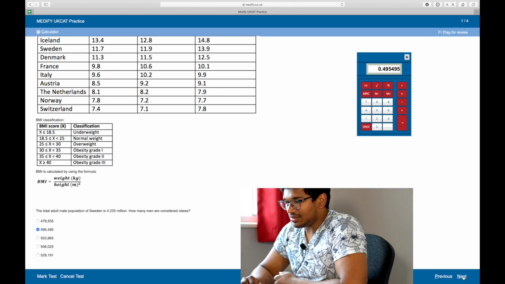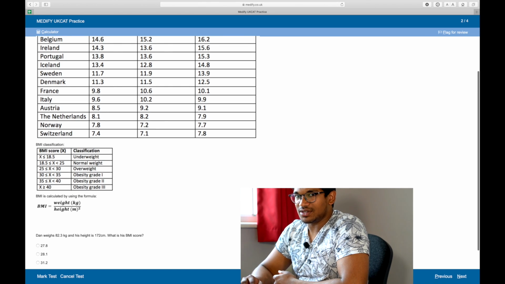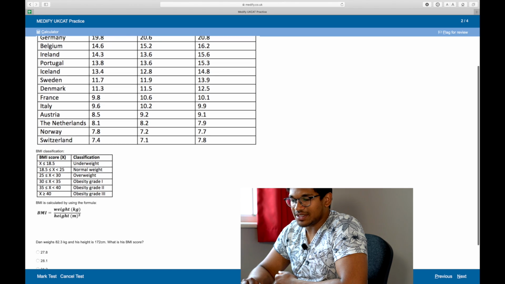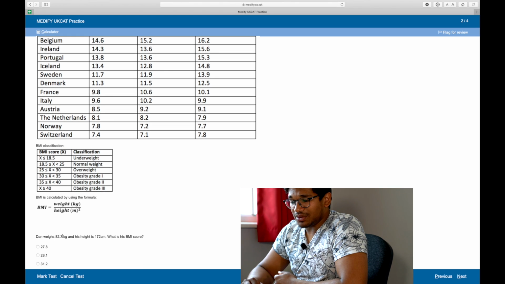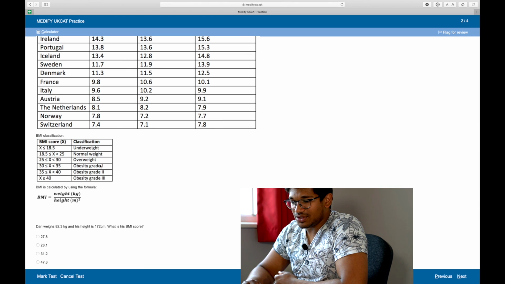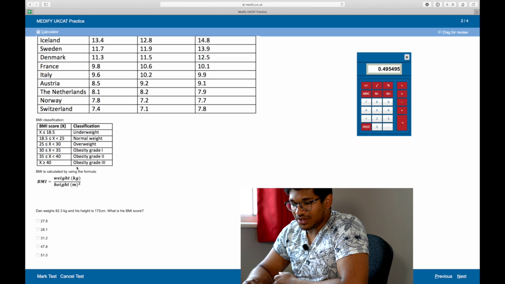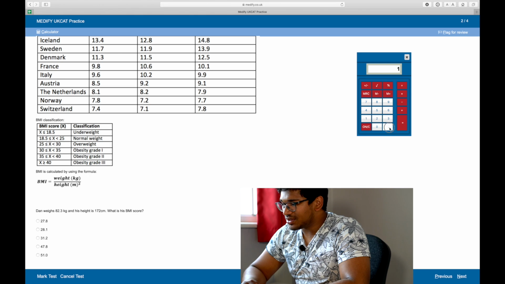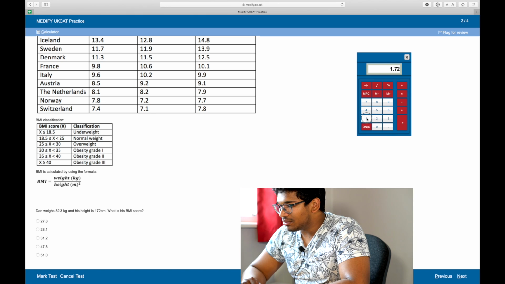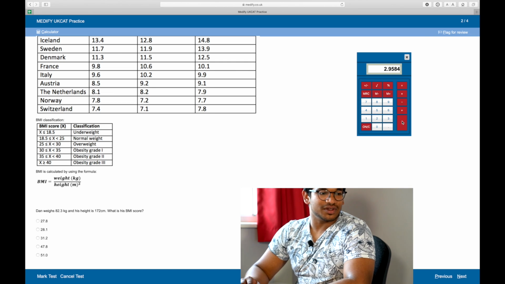Great. So you see I'm using shortcuts already. I'm converting percentages into decimals, which makes it far easier. Dan weighs 82.3 kilograms, his height is 172. What is his BMI score? The BMI equation is weight in kilograms divided by height squared. So 1.72 times 1.72 is equal to 2.9584.